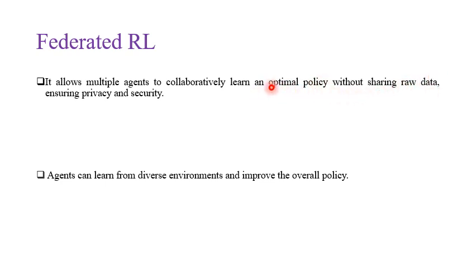data. We have multiple agents collaborating with each other to learn an optimal policy without sharing their relevant data. This improves privacy and security. Agents can learn from diverse environments and improve the overall policy. Federated reinforcement learning allows agents to share experience with each other and learn from diverse environments and improve the overall policy.